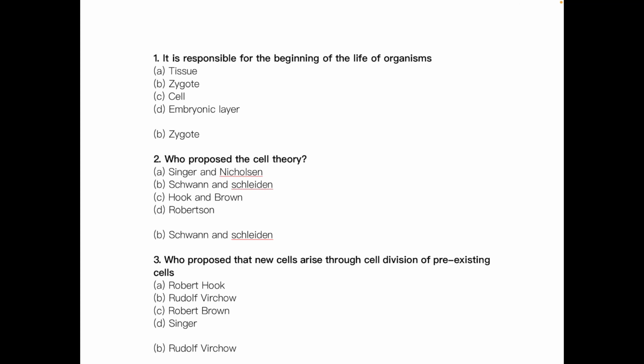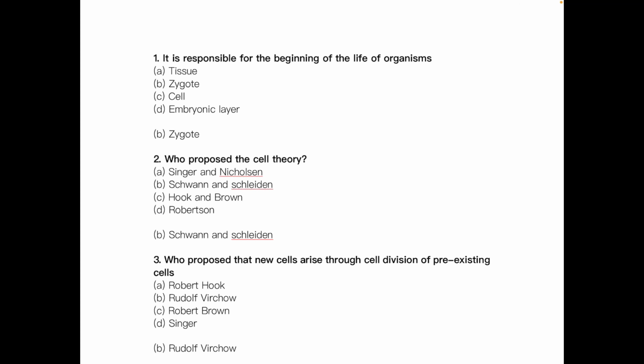So, the first question: which of the following is responsible for the beginning of the life of an organism? The answer is a zygote. Of course, zygote is a cell, but why do we call it a zygote? Because when two sex cells or germ cells fuse, they produce a zygote.